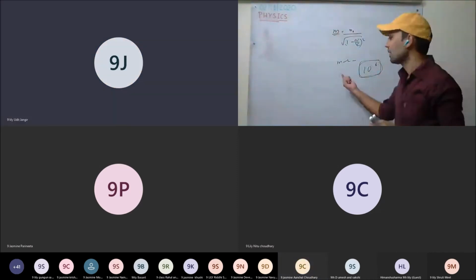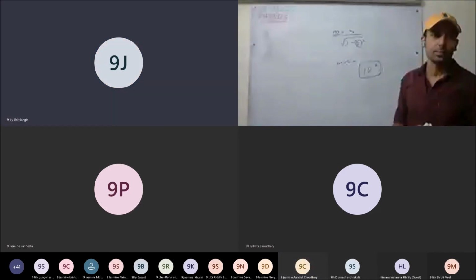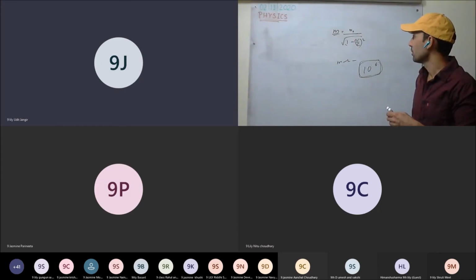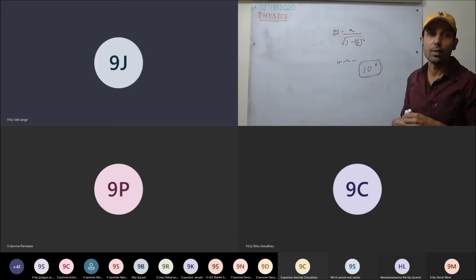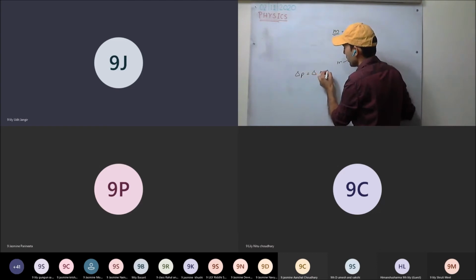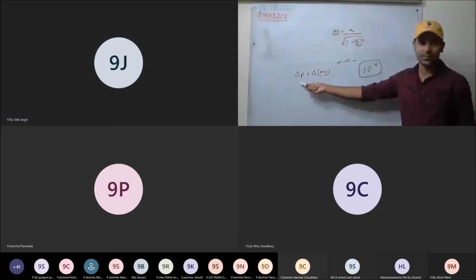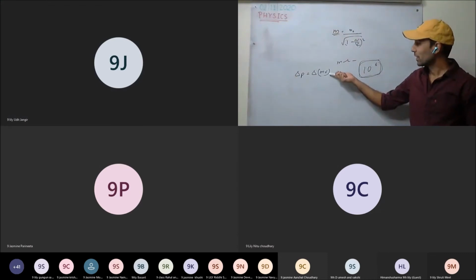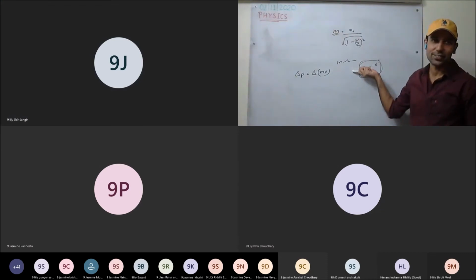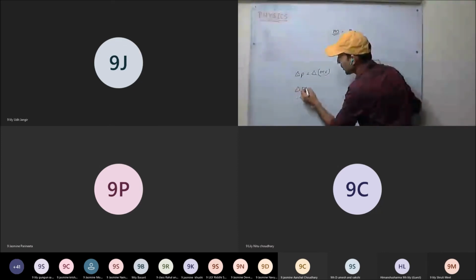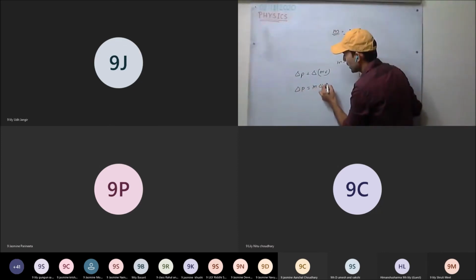Sir, you said that if mass is constant, then only this momentum equation holds true. So does that mean there is no momentum for particles moving faster than the speed of light? This equation is for any particle. But we made it simpler by saying that mass remains constant.